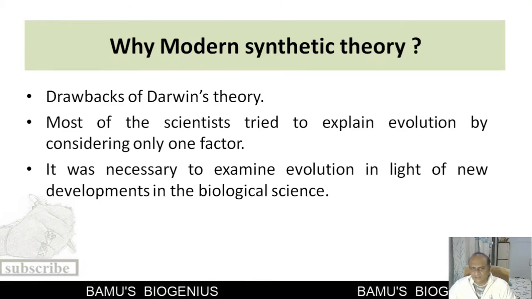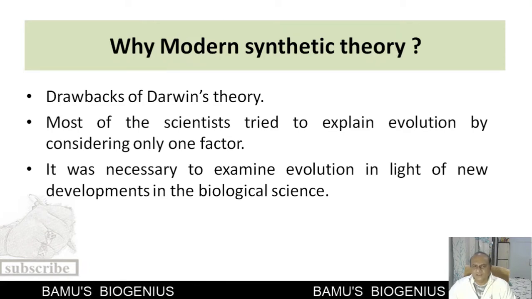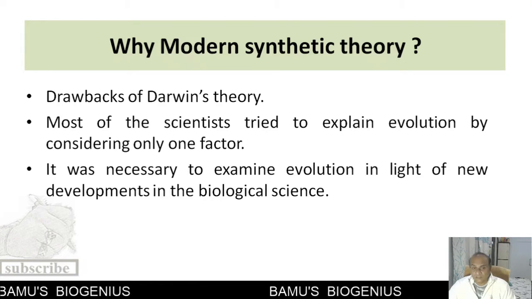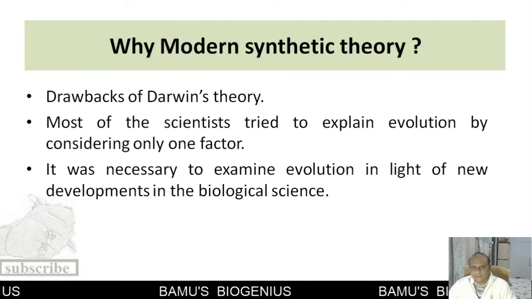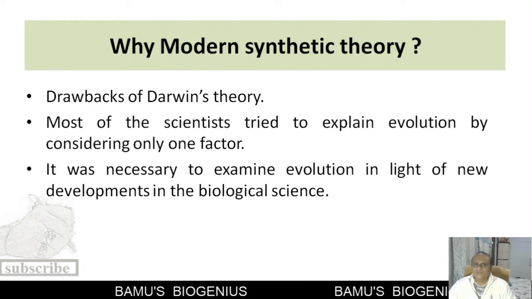Darwin was unable to explain some things in his theory. For example, he was not aware of how variation arises and how variations are transmitted from one generation to another. So these are some of the drawbacks of Darwin's theory of evolution.